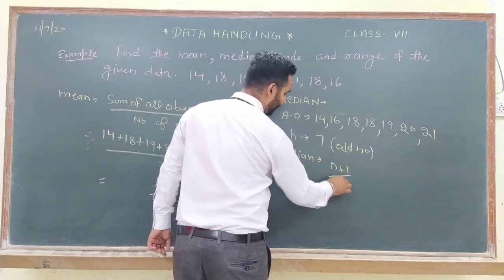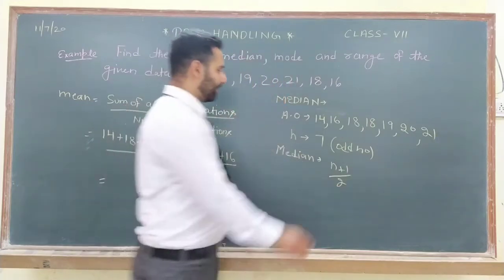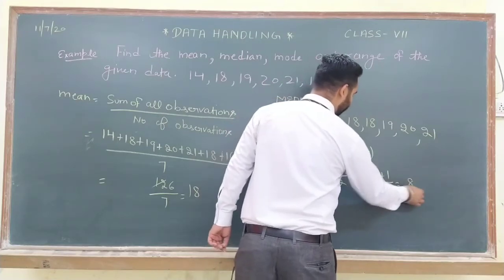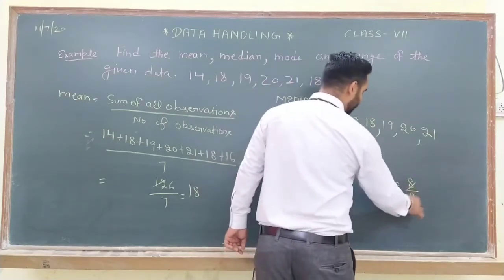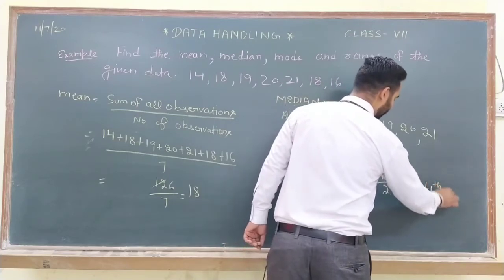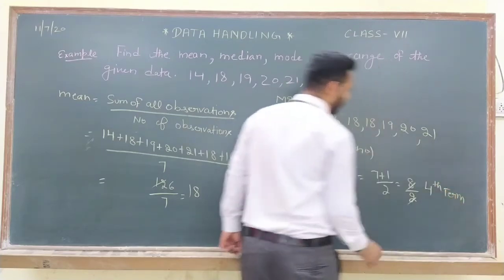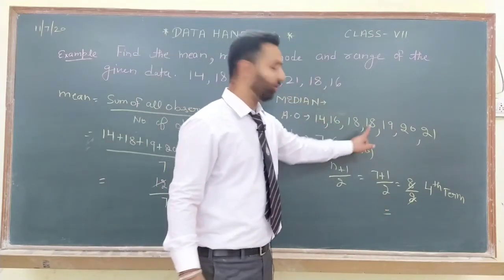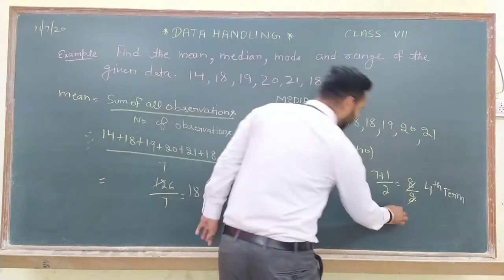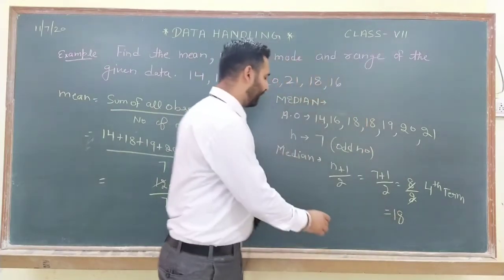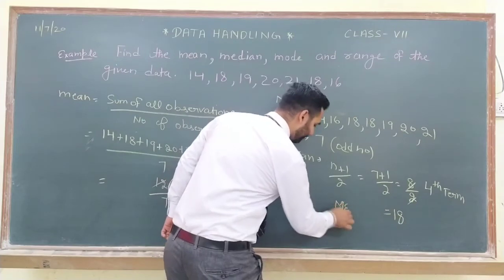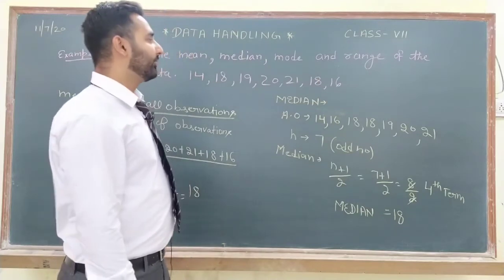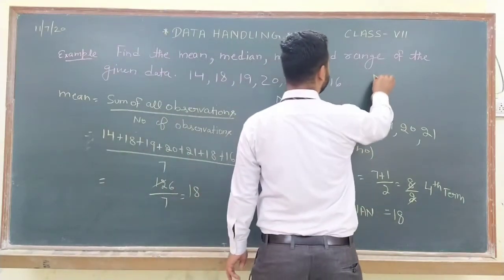N plus 1 upon 2 means 7 plus 1 upon 2. That will become 8 upon 2, and 8 upon 2 is the 4th term. Which term is at the 4th place? First, second, third, fourth. So the 4th term is 18. So the median for this data is 18.